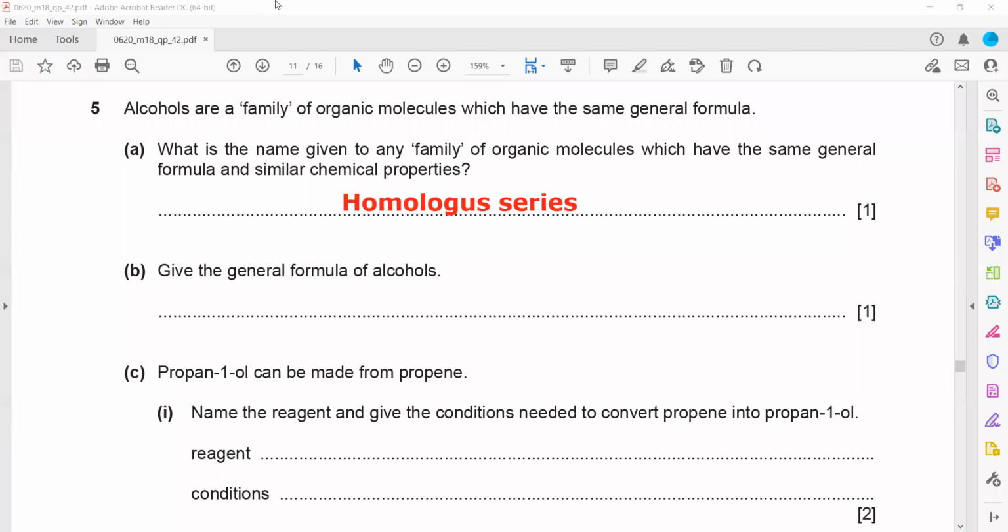And the general formula of alcohol. So what is the general formula of alcohol? You can write CnH2n+1OH. This is one. Or you can write CnH2n+2O. So both ways are acceptable. Either one of them you can write as the general formula for the alcohols.